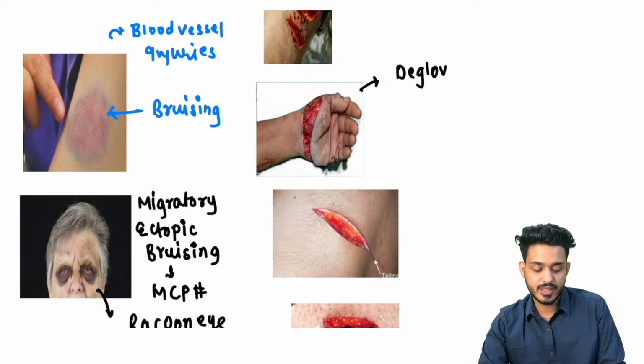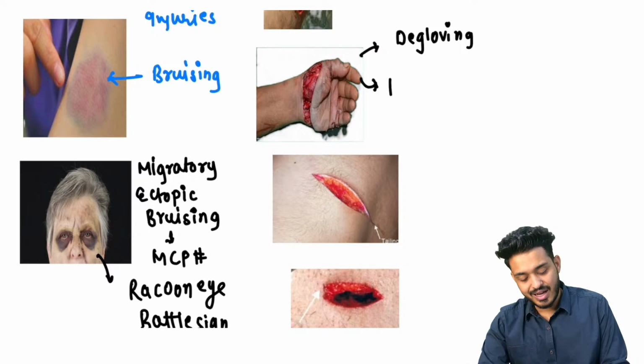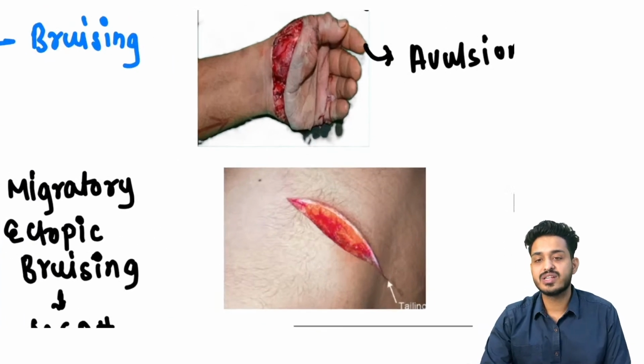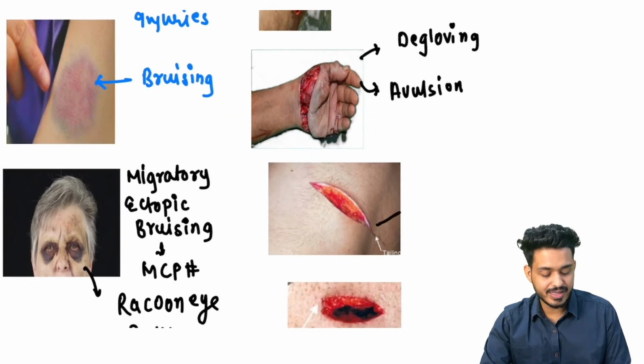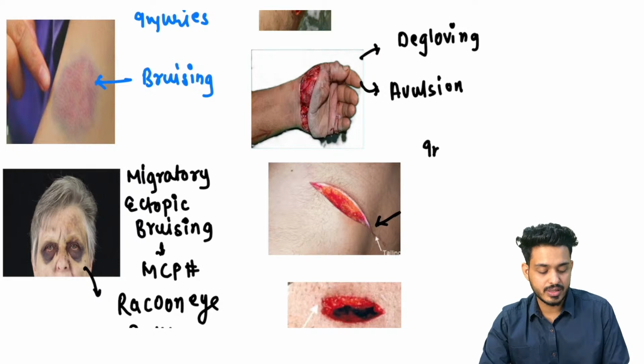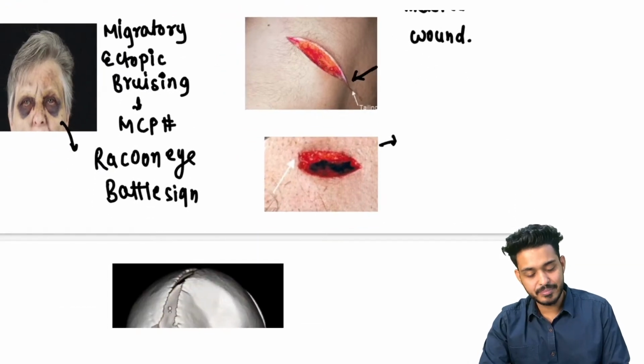Degloving injury, or also known as avulsion. Avulsion or degloving injury, that was the question they have asked you, right? And this type of tailing, if you find, this is an incised wound. Incised wound, right? And next thing, if we are stabbing someone, this is going to be a stab wound.